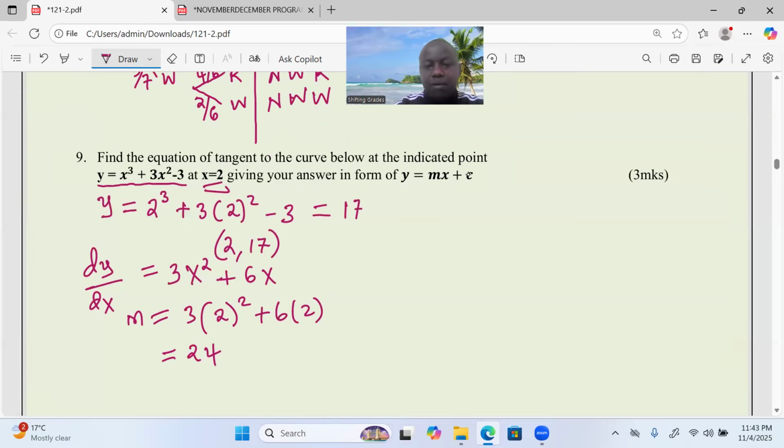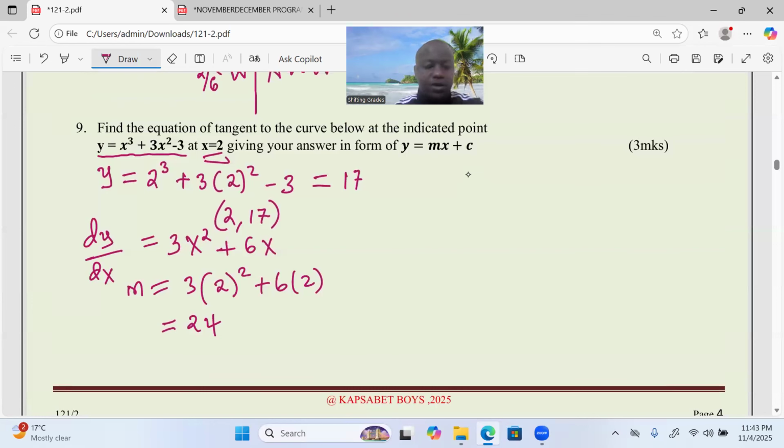This is automatically the gradient of the tangent at the same point. If we were talking about the normal, then we would have said the normal is perpendicular to the tangent. But in this case, the gradient we have is the gradient of the curve at x equals 2, and it's also the gradient of the tangent.